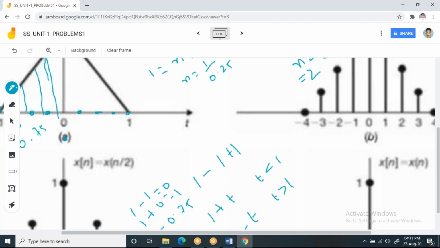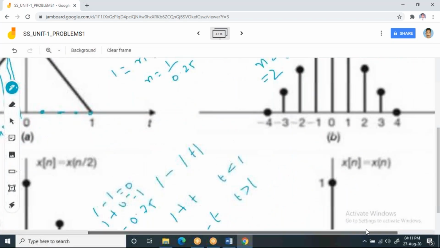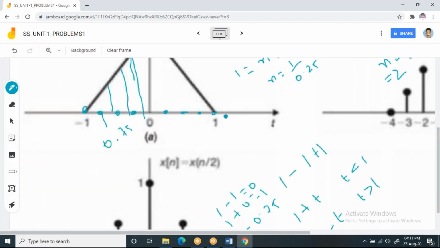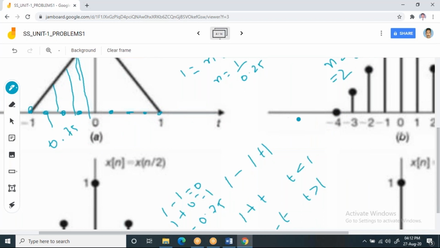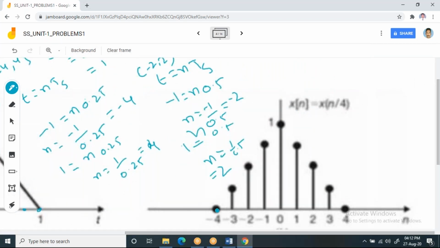Now when you take the second sample, the first sample will occur at -4. The next sample, since it is discrete, starts. Please try to understand. For a continuous waveform, you know the starting value, ending value and intermediate values. For discrete samples, we know the starting and ending values, and automatically you will get each and every sample in between. We know the starting value from this equation, 1 by 0.25: -4 and 4. So the first sample occurs at -4 and the last sample at 4.